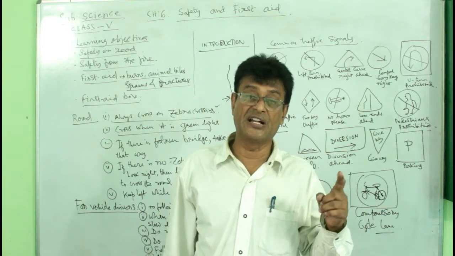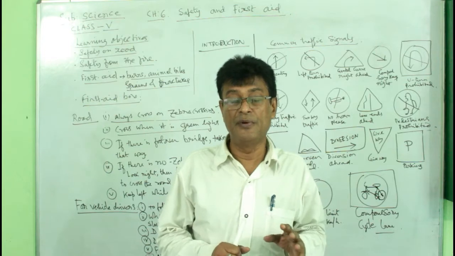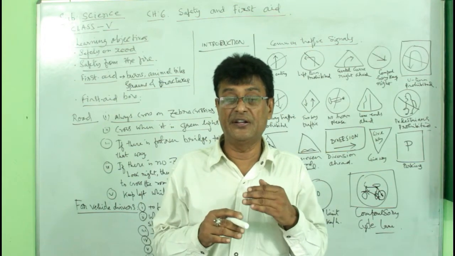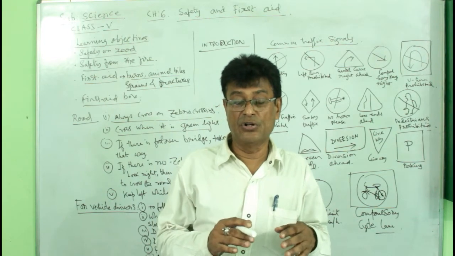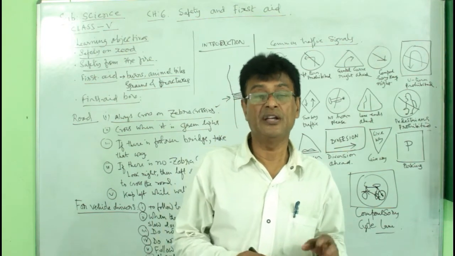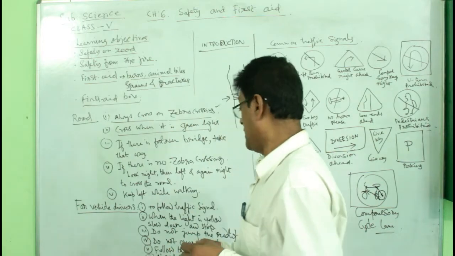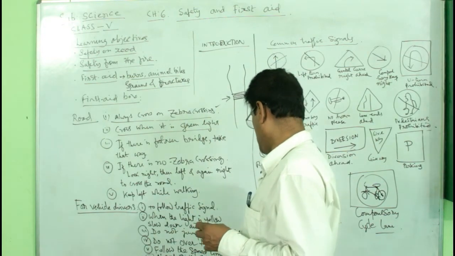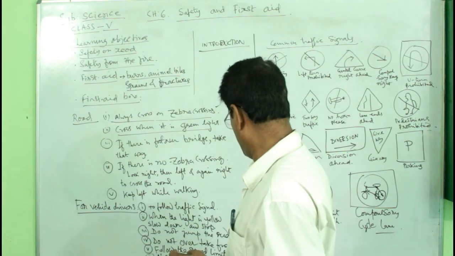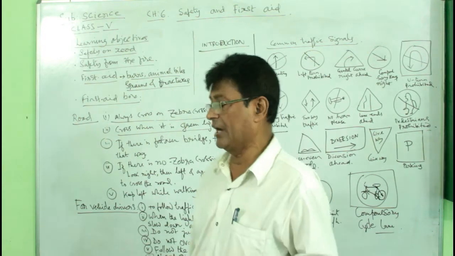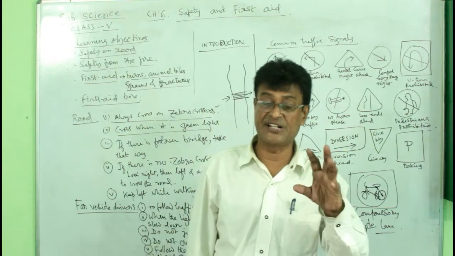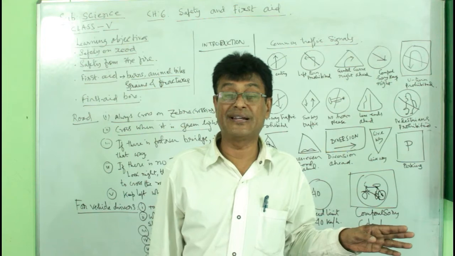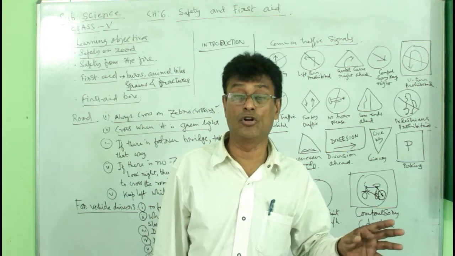If there is a red light, they must absolutely stop. If there is a yellow light, they should slow down, and finally from yellow to red, they stop. Be careful on that. And do not jump the red light. That means when there is a red signal, never cross it. You might get a serious accident, and it is illegal also.